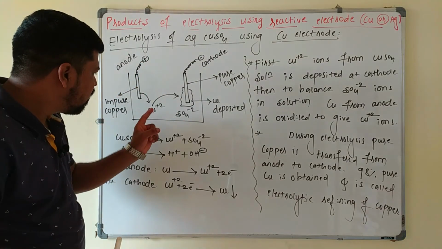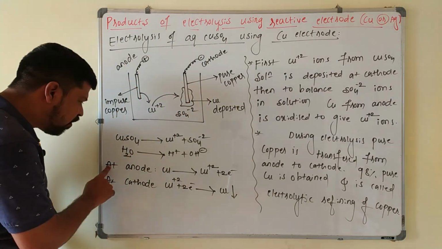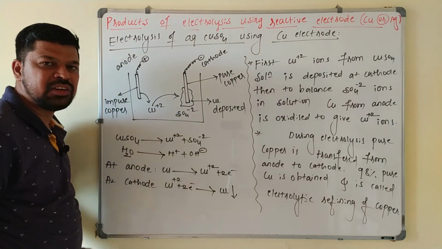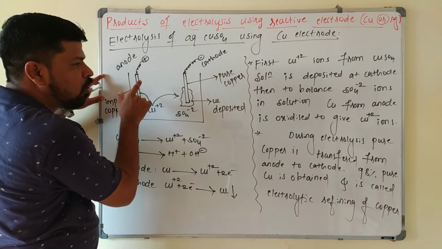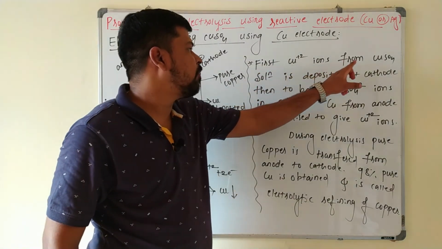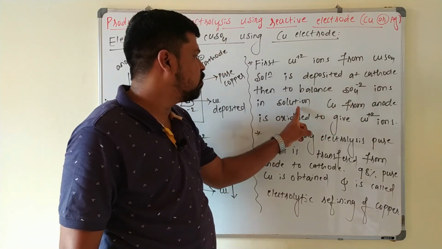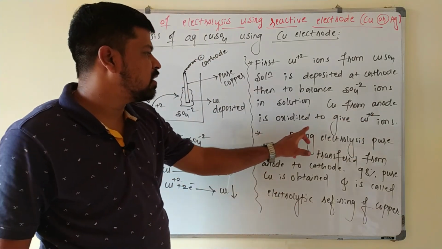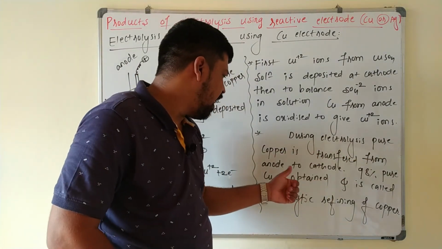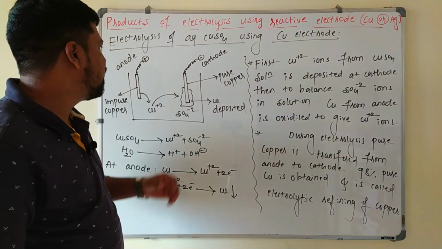Observe here, copper is undergoing reduction at the cathode and copper is undergoing oxidation at the anode. Anode reaction is what? Copper is undergoing oxidation. Cathode reaction is what? Copper is undergoing reduction. So the net result will be what? The transfer of pure copper from anode to cathode through the solution here. So first Cu2+ ions from the CuSO4 solution are deposited at the cathode. Then to balance the SO4 2- ions in the solution, Cu from the anode is oxidized to give Cu2+ ions here. During the electrolysis, pure copper is transferred from anode to the cathode. 98% pure copper is obtained here, and this is called electrolytic refining of copper.